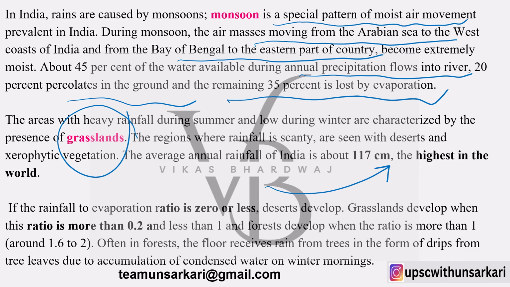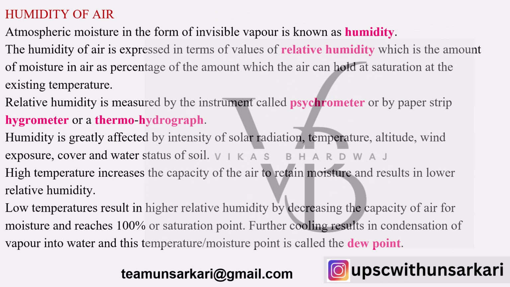And if the rainfall to evaporation ratio is 0 or less, what will happen? Desert will develop. Grassland will develop when the ratio is more than 0.2 and less than 1, and forest will develop when the ratio is more than 1. So you can understand such a crucial and important role of water. Often in a forest, the floor receives rain from trees in the form of drips from the leaves, from accumulation of condensed water on winter mornings. Such important phenomena, but less visible to us.